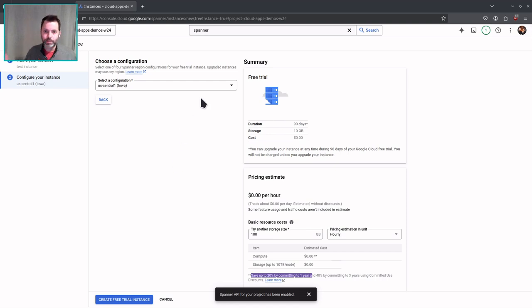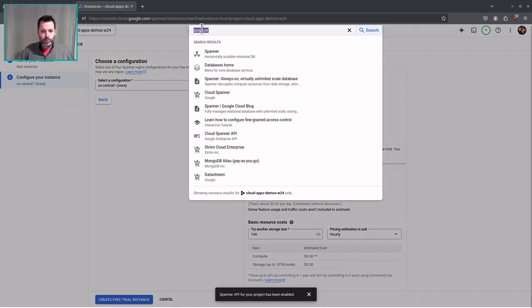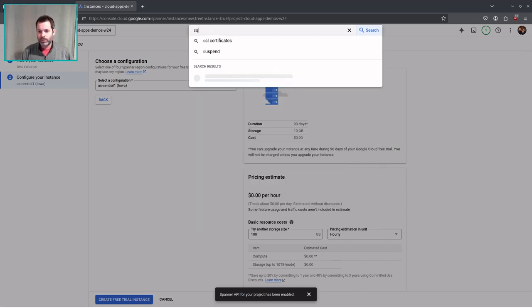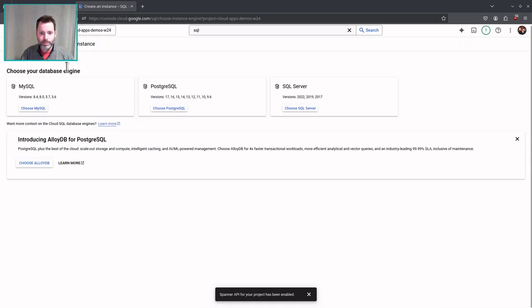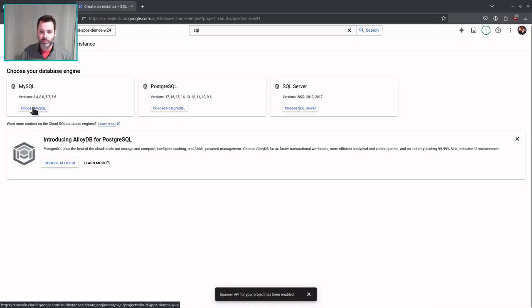But that's to be expected. It is a very high-powered database management system, okay? Use this if you have a huge application that you need distributed worldwide, okay? But we're not going to use Spanner. Let's use Cloud SQL, right? So standard MySQL environment. So let's create an instance. Let's do MySQL.